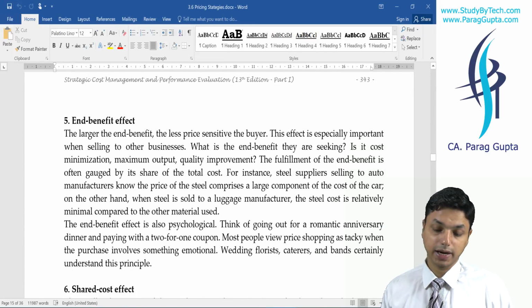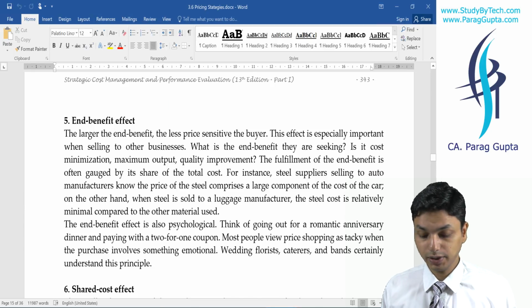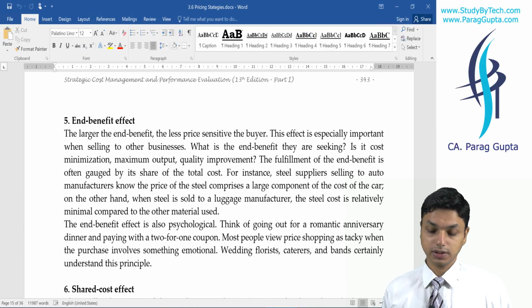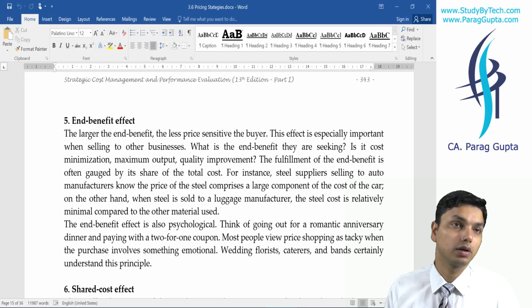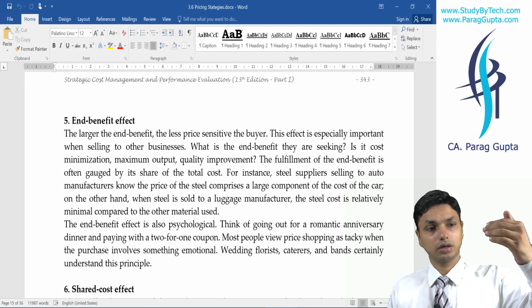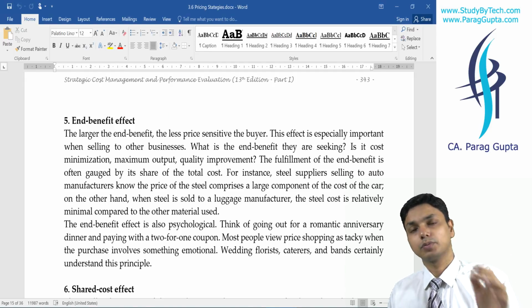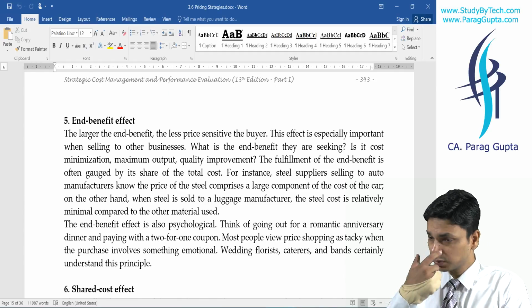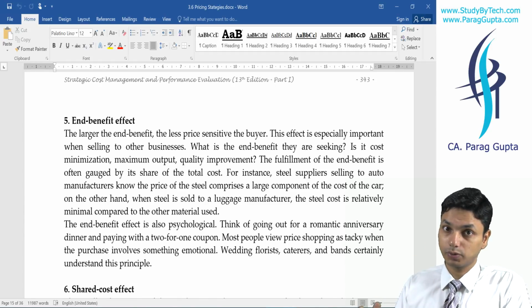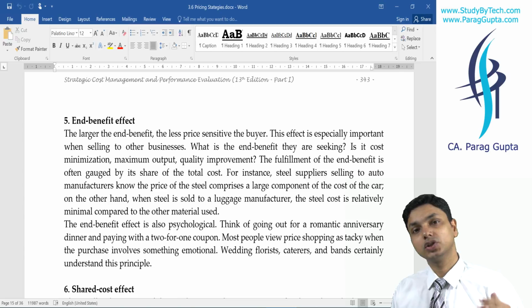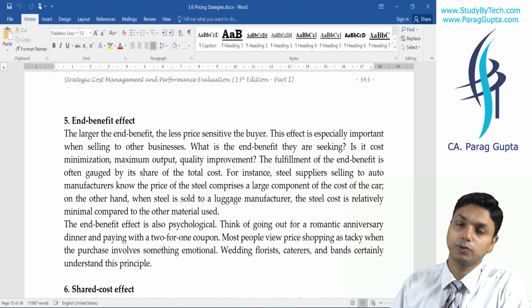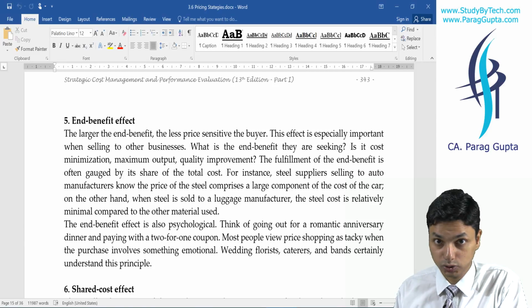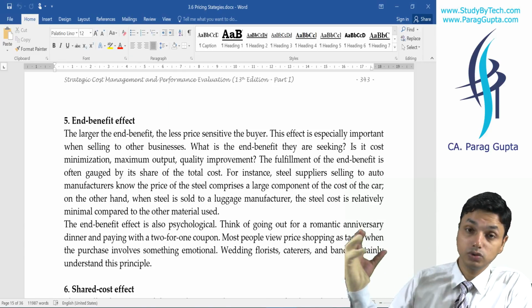End benefit effect. You will ask, what is the end benefit effect? For example, I am a supplier of raw material to a company who sells the product to a customer. If the customer has very high value for that product, I will be in a position to charge more from the middle level company that produces that product for the customer, because I know that the end user value is very high.